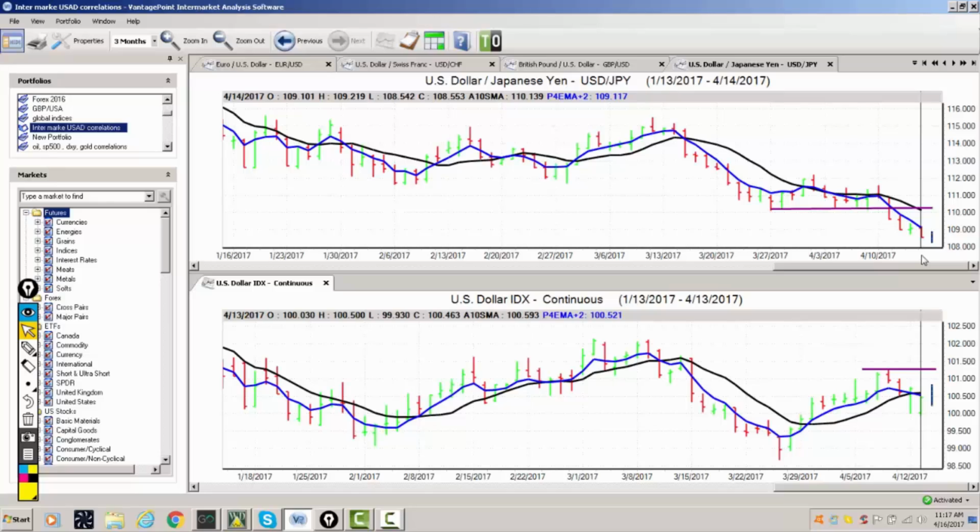Now a lot of global conflict has aided that, but the fact of the matter is we got the signal before any bombs were dropped, before any comments were made by Trump. VantagePoint was already forecasting a decline in this particular pair. So in order for the dollar yen to continue to move lower, we need the global indices to continue to move lower also.